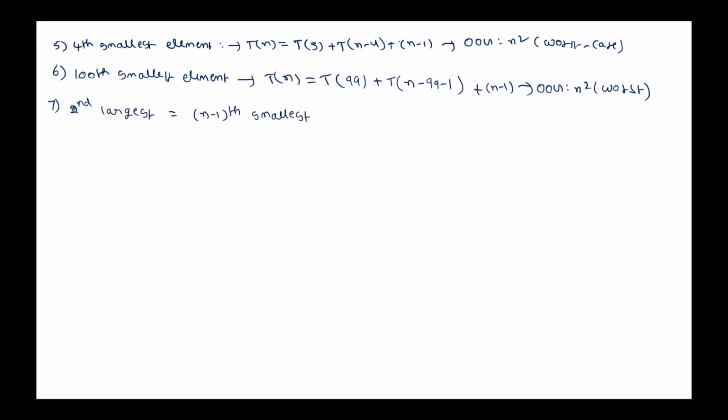Both are same, no? Do you want me to give an example for this? Second largest is same as the n minus 1th smallest element. Now in this case, what is T of n? Please tell me. How many elements on the left and how many elements on the right?